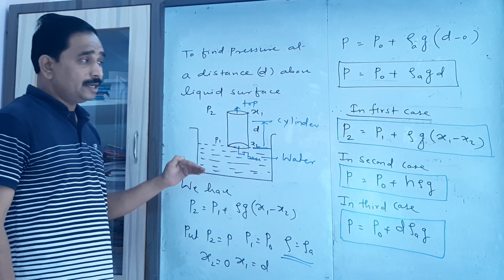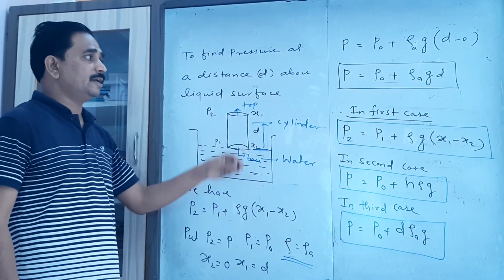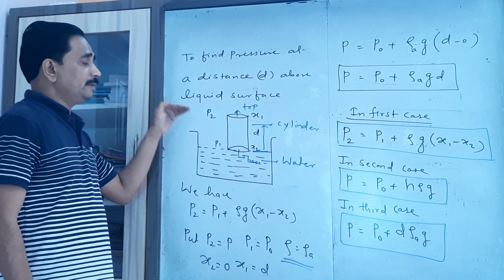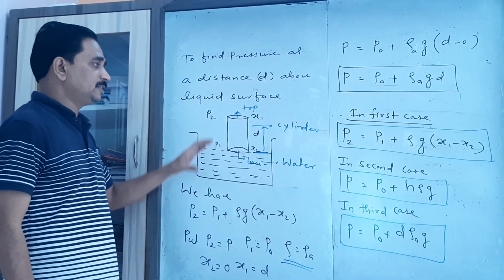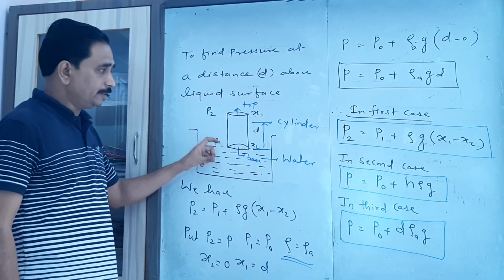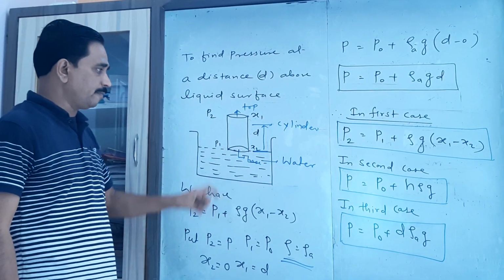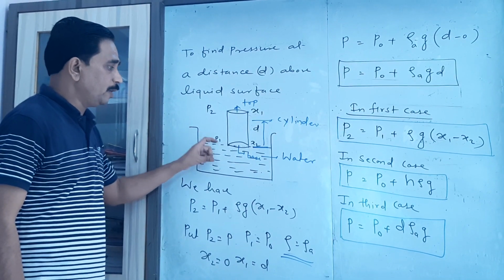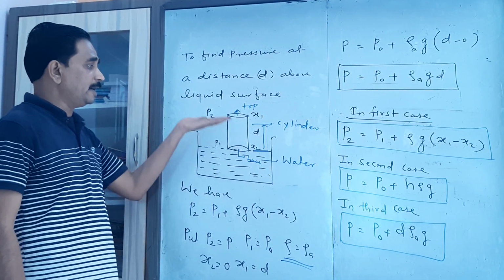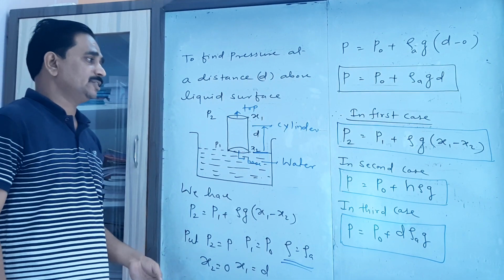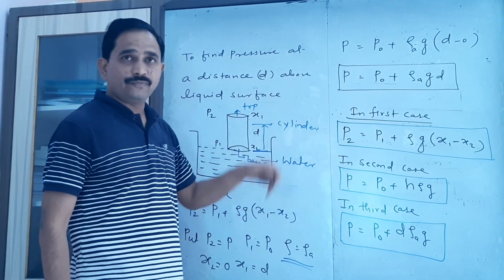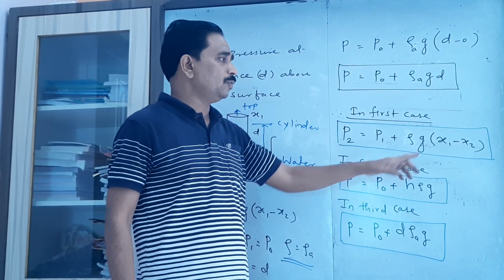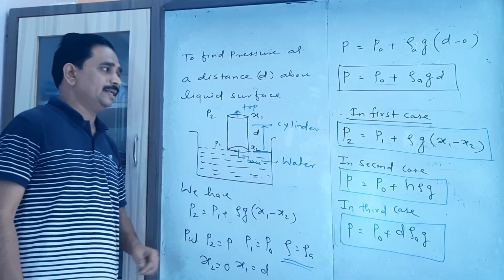So these are the three different cases given in our textbook under the head of pressure at particular distance: when the cylinder is completely in liquid, when the cylinder is below the free surface, and when the cylinder is moved in upward direction. When we summarize it, in the first case we have the equation P2 equal to P1 plus rho g in bracket x1 minus x2.